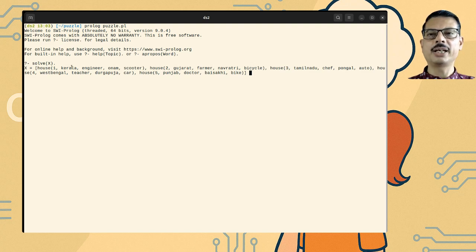The possibility of this list is that the first house is owned by a Keralite who is an engineer, and he celebrates Onam and is owning a scooter. In the second house, a Gujarati person stays. He's a farmer and he celebrates Navratri, owns a bicycle. And similarly, in the fifth house, a Punjabi person stays. He's a doctor. He celebrates Vaishakhi and he owns a bike. If there was another alternative, the system would have produced another alternative. But in this example, there is no other solution available.